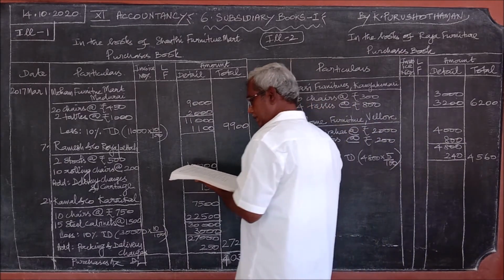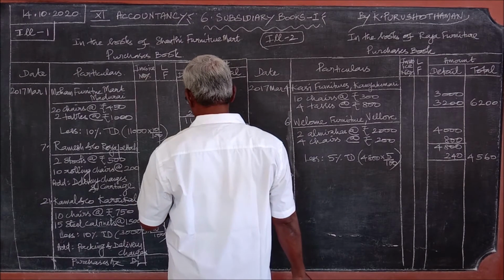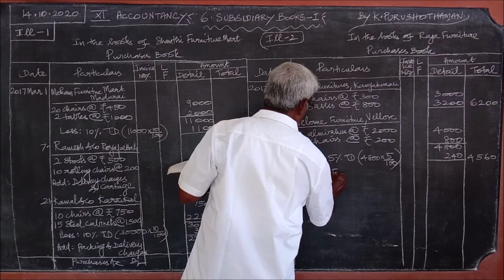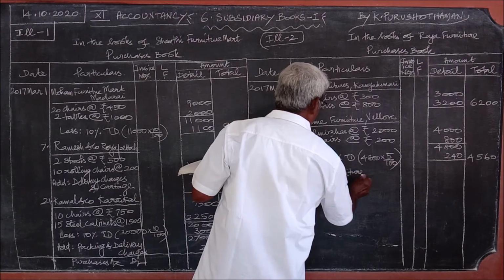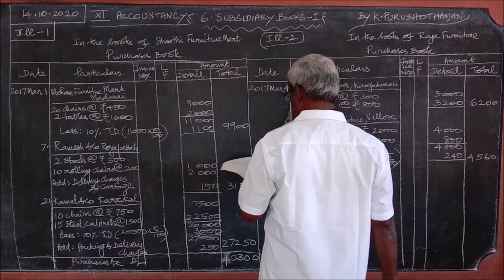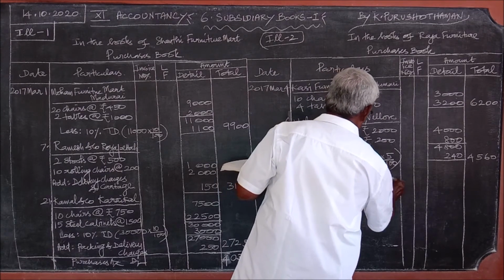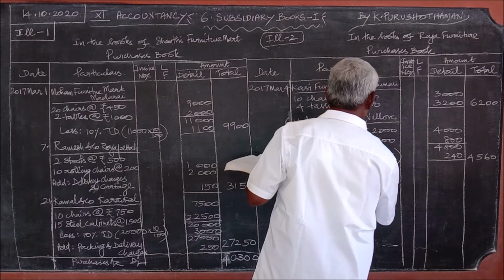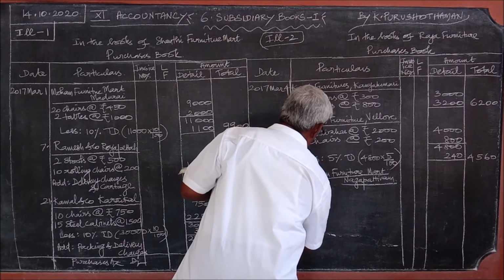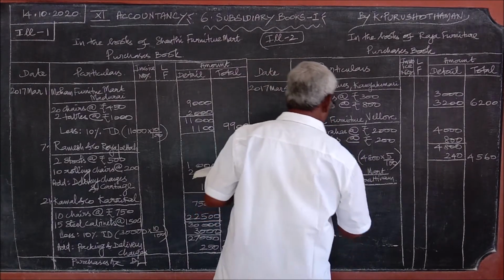Then after 6th, 10th, bought furniture from Murugan Furniture Mart, Nagapattinam. 10 chairs at the rate of rupees 250 each.